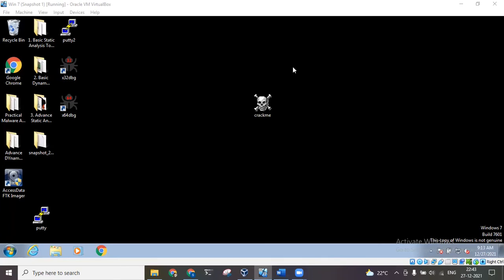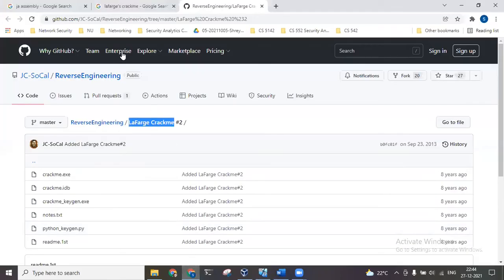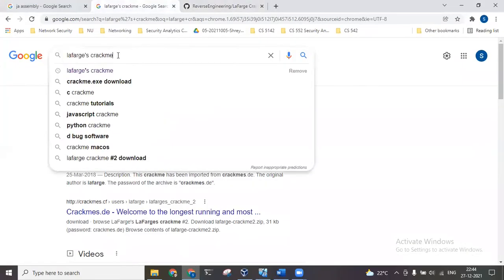There are already videos of that on my channel, you can check that out. The other technique is to bypass the condition where the password is being validated. This is what we will be focusing on in today's demo. For this I have taken this CrackMe software. We can easily search for it on Google, the fast CrackMe, and download it.